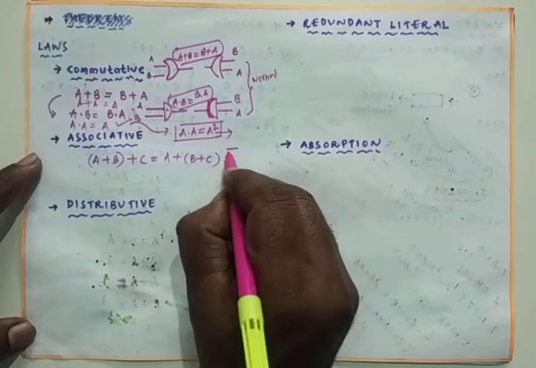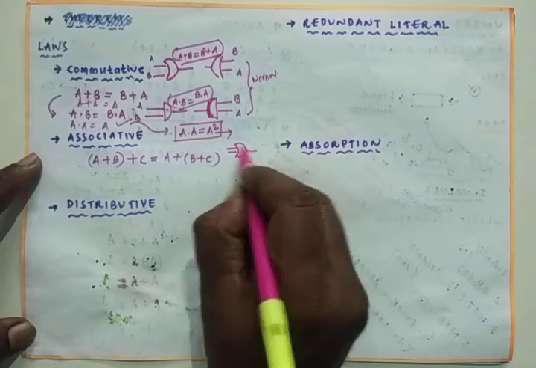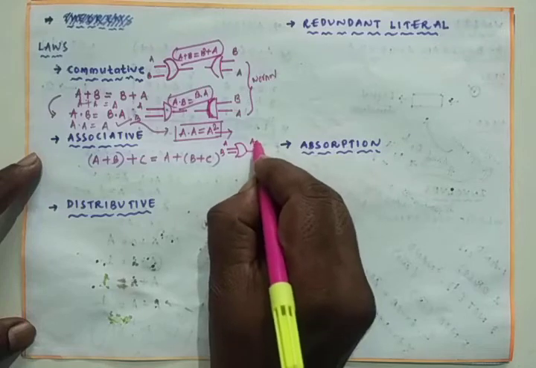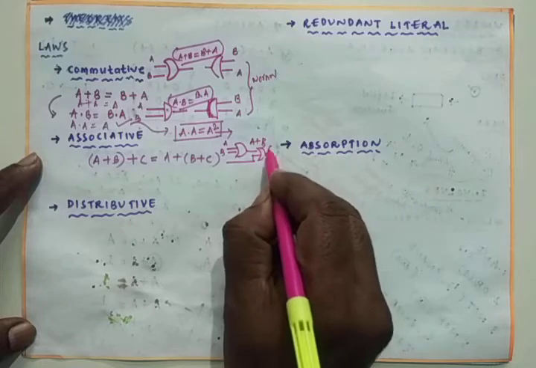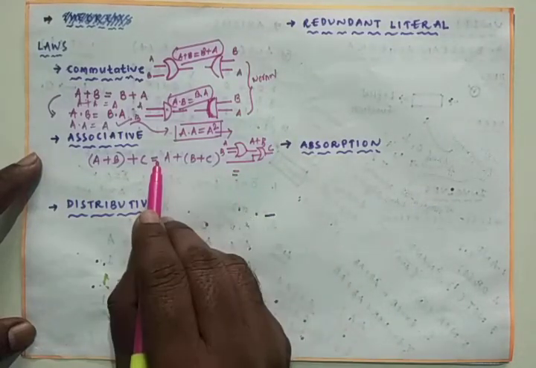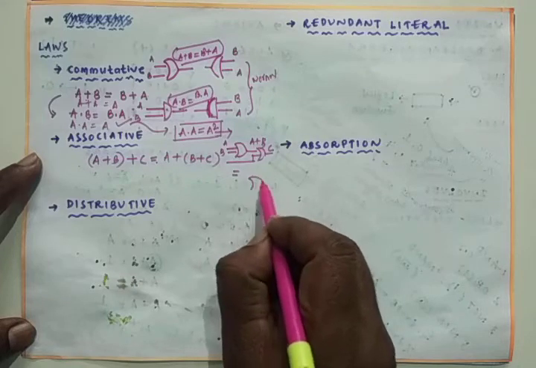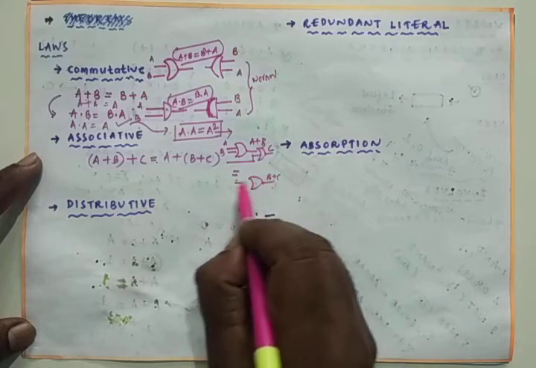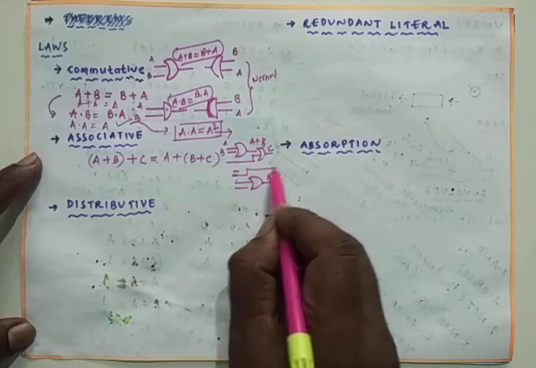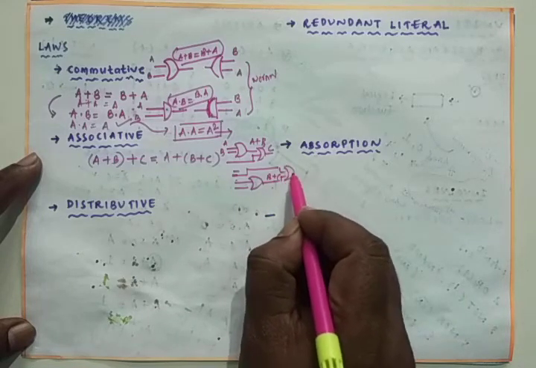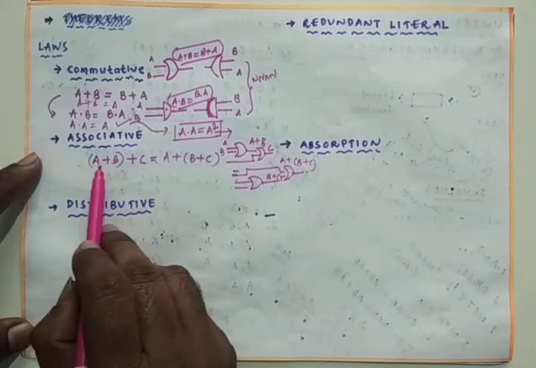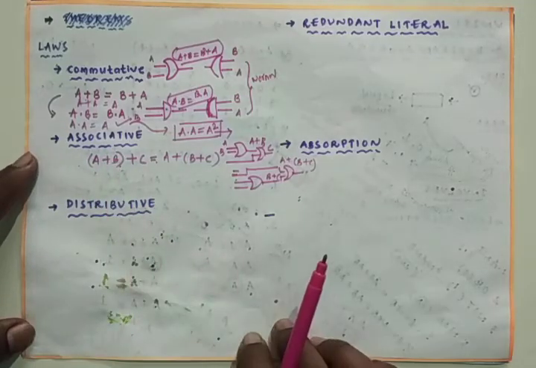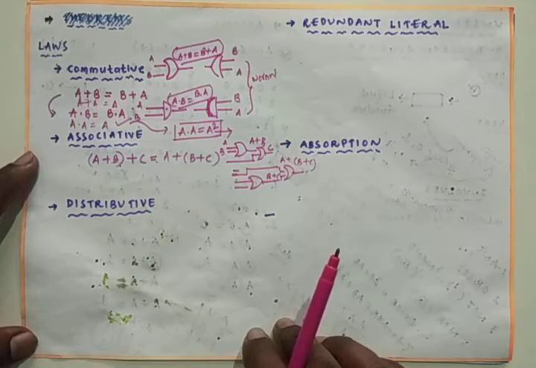For example, this is A plus B, made using one OR gate whose inputs are A and B. This gives A plus B, and for A plus B plus C, I am adding one more input, that is C. This is equal to A plus B plus C. That means B plus C, with inputs B and C, and from this we have one more input, that is A, so A plus B plus C is equal to A plus B plus C. This is nothing but the associative law by making use of the OR logic.